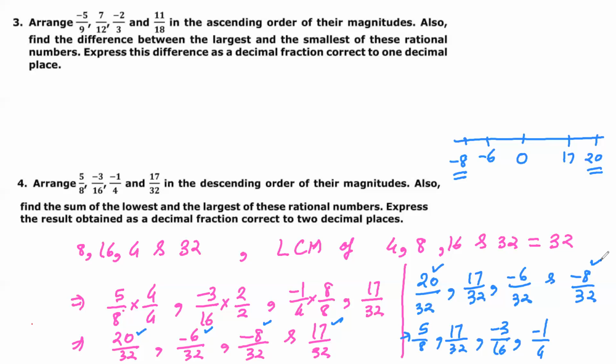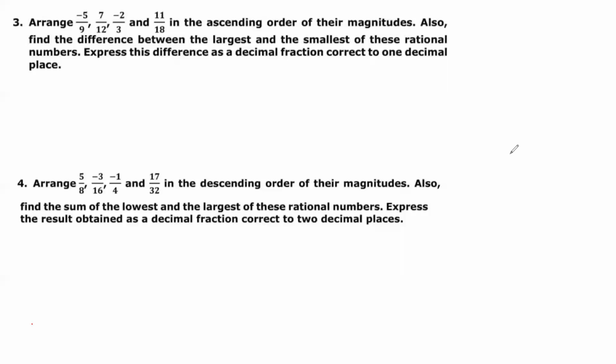So first write it down, then I will move. Okay. So the difference is 5 by 8 minus 1 by 4. So what is the question? We need to also find the sum of. Okay, the question here is find the sum of lowest and the largest number. That is not difference. Initially it was asked difference. Here find the sum of lowest and the largest number.